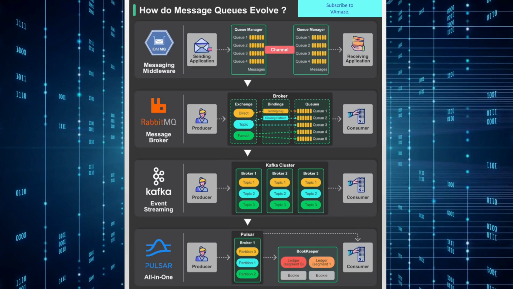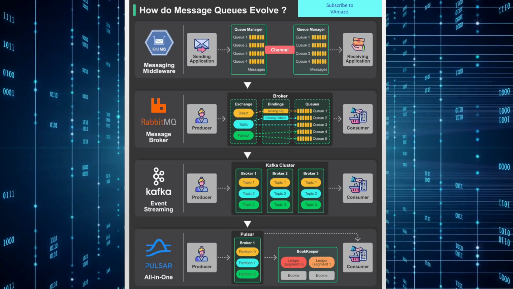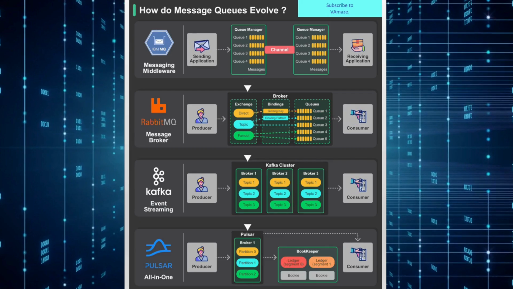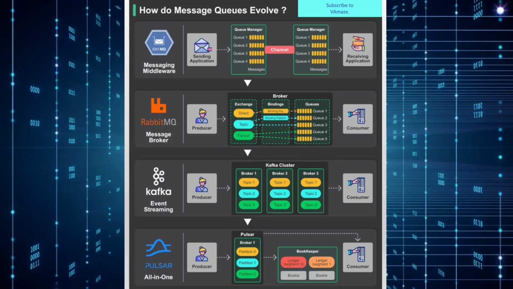The distributed revolution, RabbitMQ and message brokers. The second generation brought us distributed message brokers, exemplified by RabbitMQ. In this model, producers send messages to exchanges, which then intelligently route these messages to the appropriate queues based on predefined rules and routing keys.